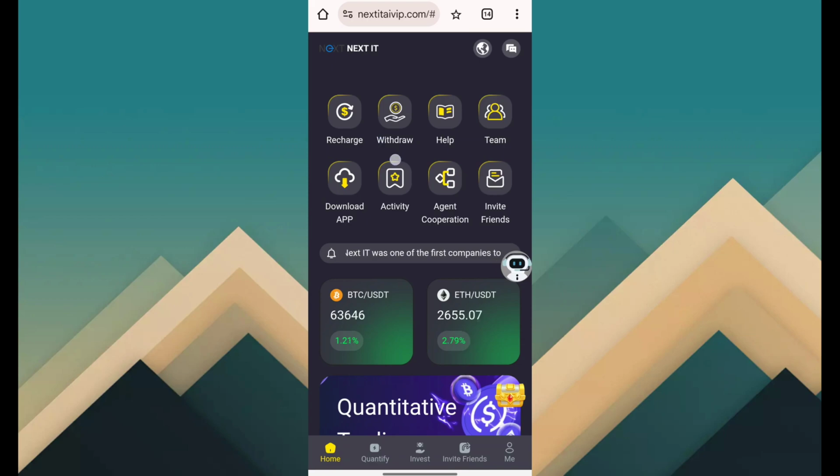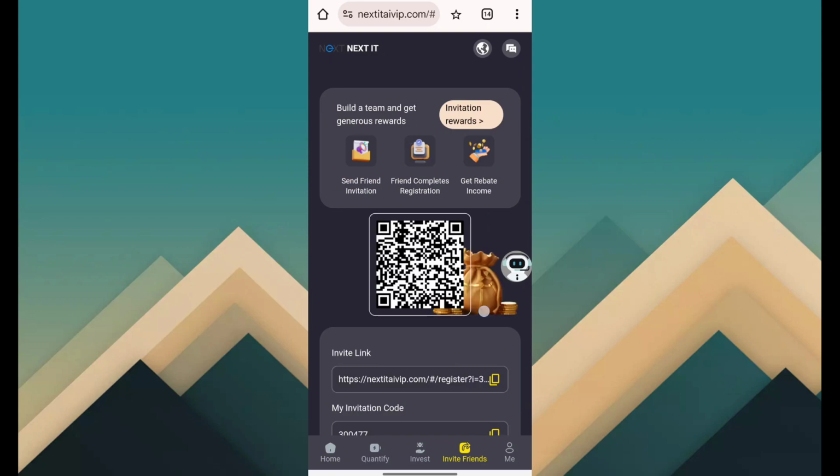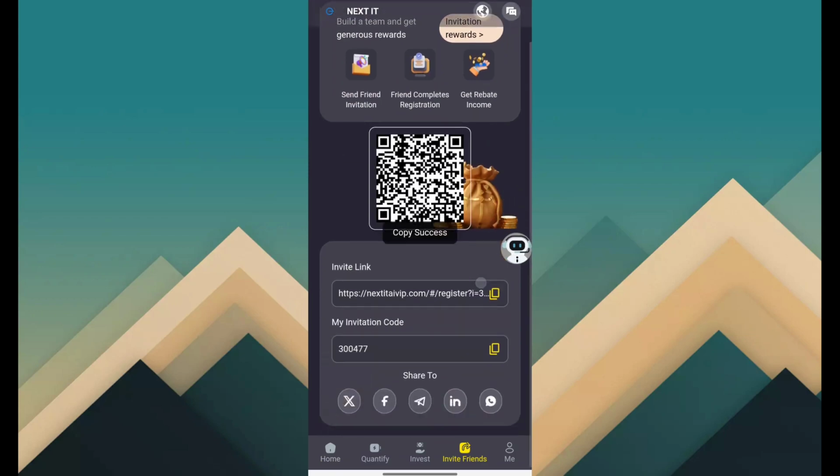Here you can see the withdrawal button, application download team, and here there is help, activity, application download, agent cooperation. The second way to income is invite friend and free income source. Just click invite friend and copy your referral link and share with your friends, family, relatives and all your social media networks for referral earning.